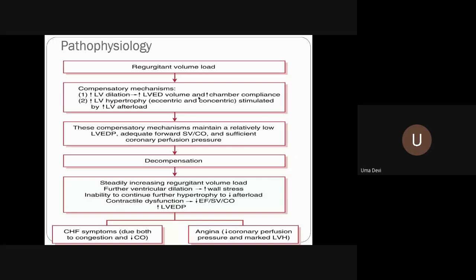That is the importance. Because of this greatly increased stroke volume with the rapid regurgitation, what is the typical pulse of aortic regurgitation? Collapsing pulse. Why do you get that collapsing pulse? Because of the high stroke volume and the rapid runoff.